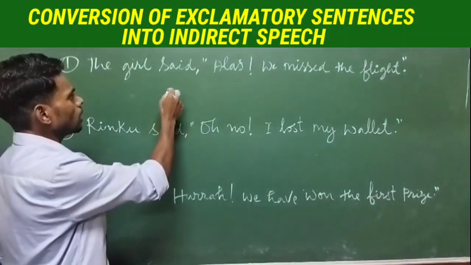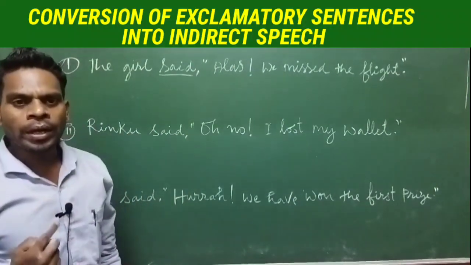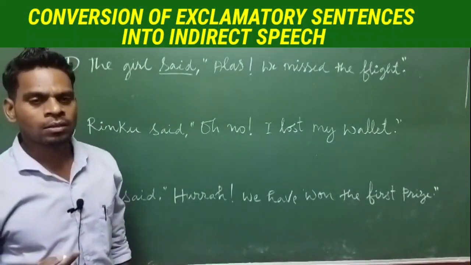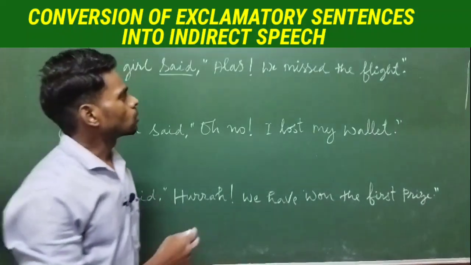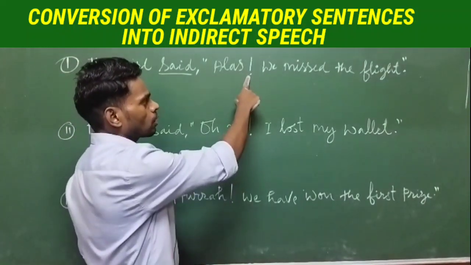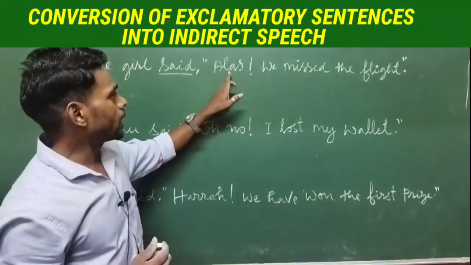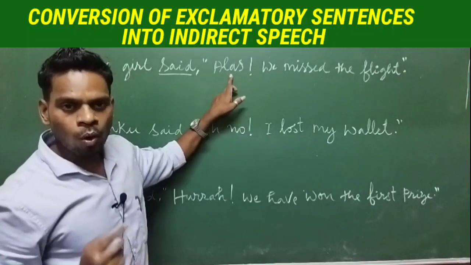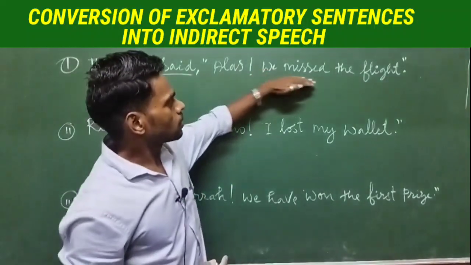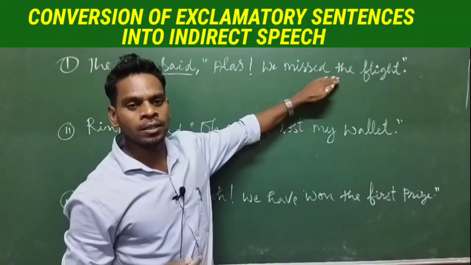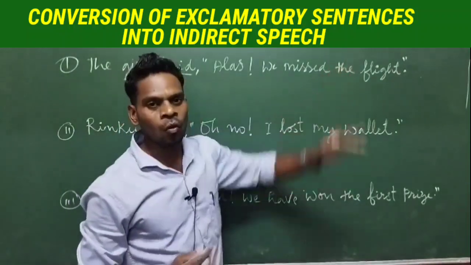According to the rules, said will change into exclaimed with either joy or sorrow. The exclamation mark will not be written, and the exclamatory words will also not be written. Whatever changes are required with regard to tenses, we have to follow.